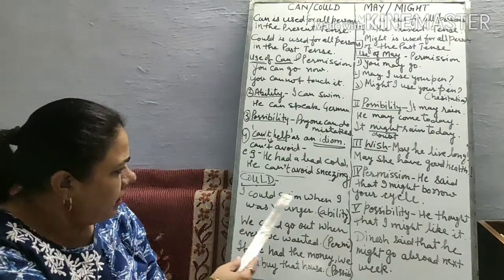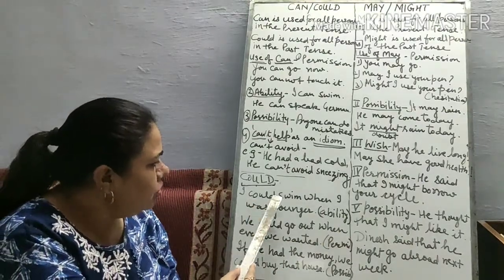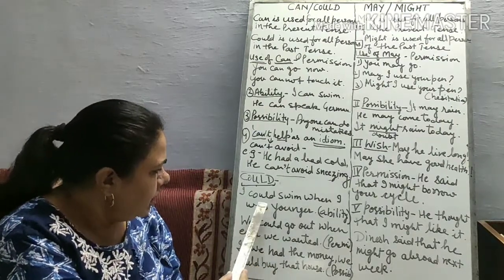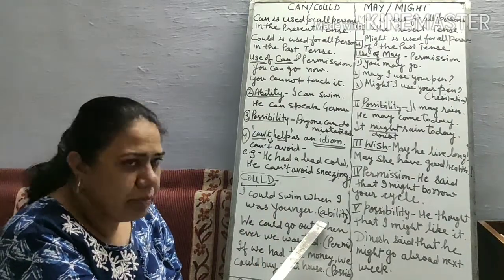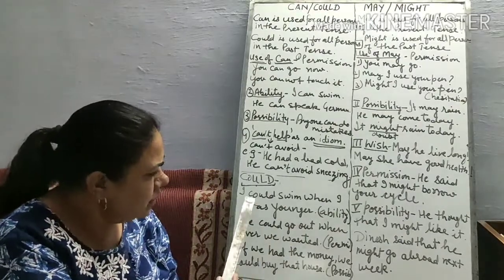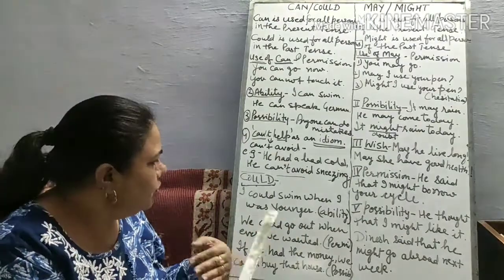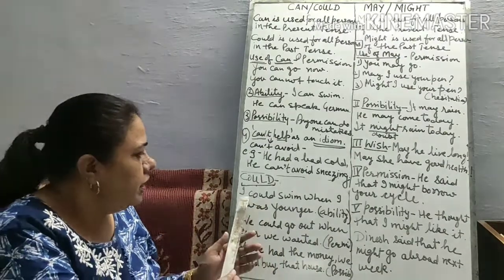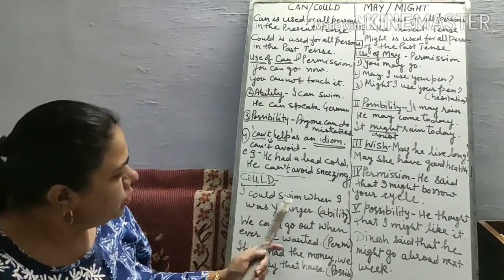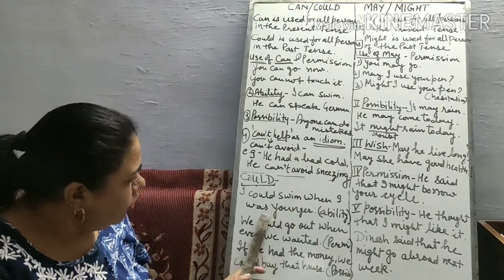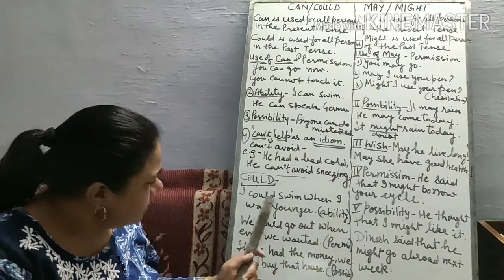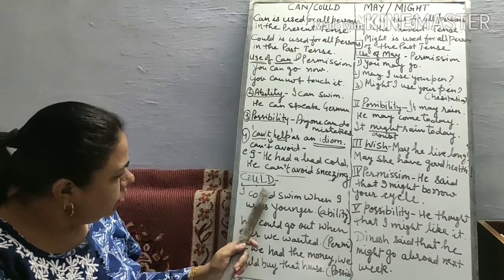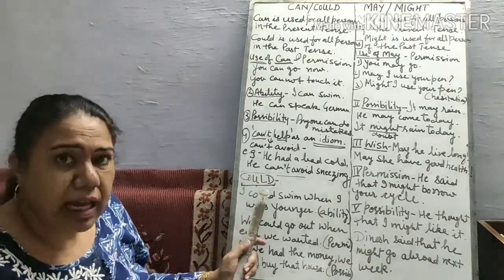For example, for ability, I could swim when I was younger. I could swim. It is showing the ability. It means when he was younger, he was able to swim. He could swim, was able to swim. Both are the same. This sentence is showing ability. So could is written here. Could is the past of can.